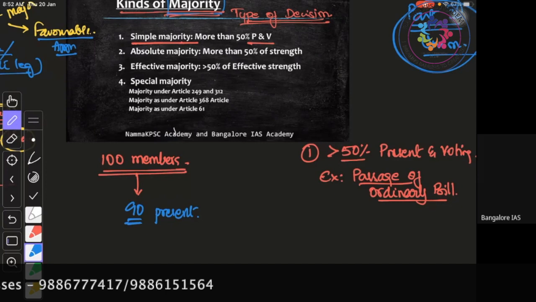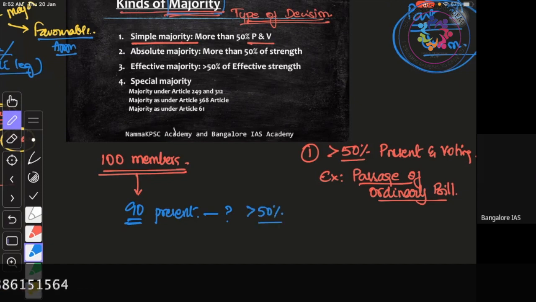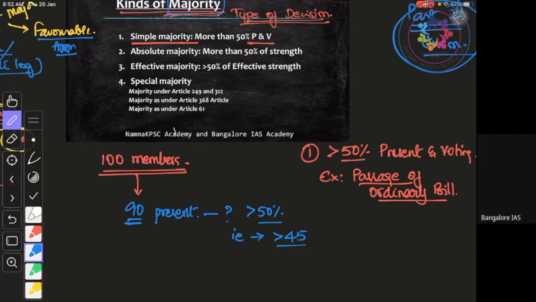So 90 present. So how much should they get to pass the bill? More than 50% of the present. That means how much? More than 45. So more than 45 they should get. Not 45, more than 45. So 46, 47, 48, anything. Is that understood, all of you? So this is the meaning of simple majority.